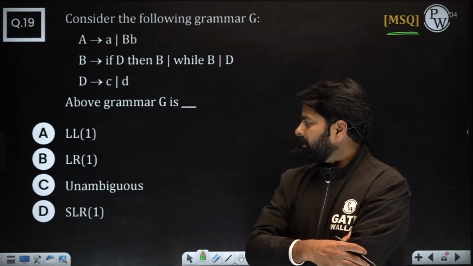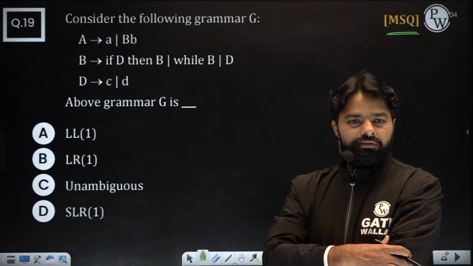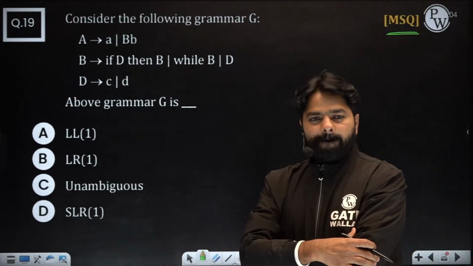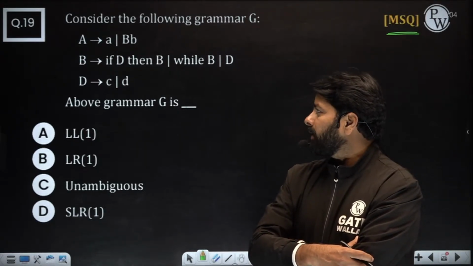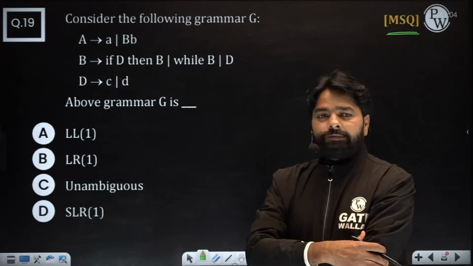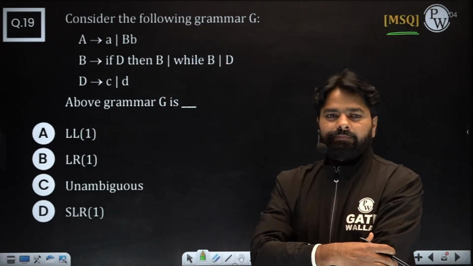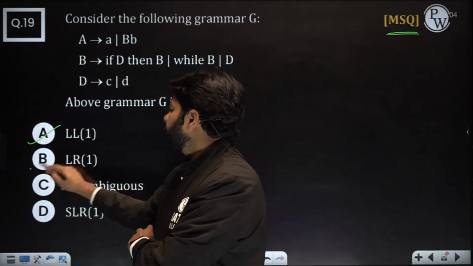A and C. Why is that? Sanket. B, C, D. Really? Chanchal is absolutely right.